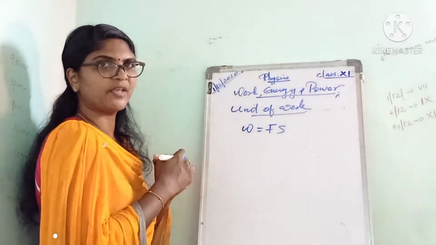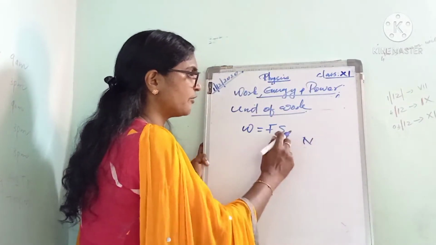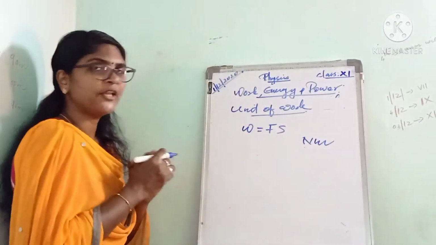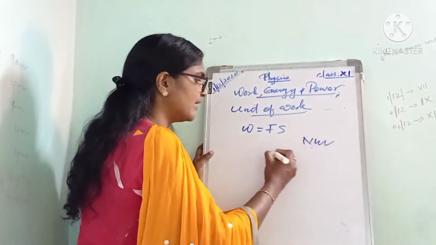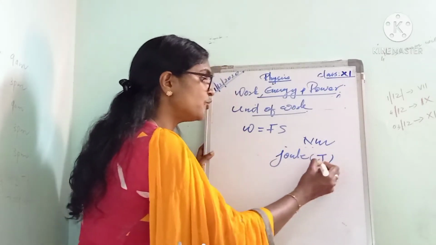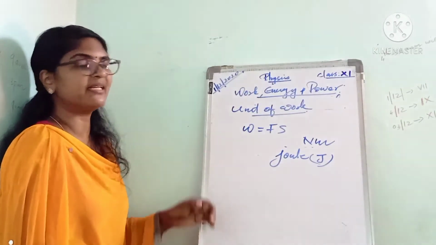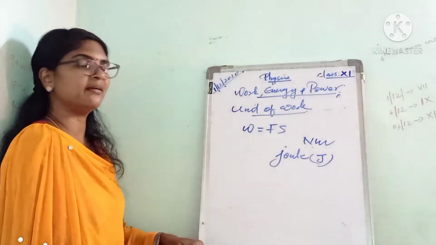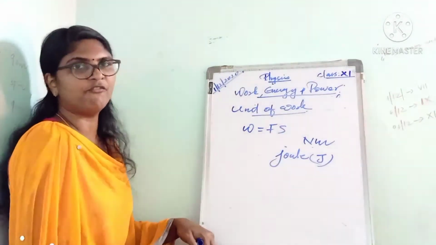You know the unit of force. Actually, it is Newton. Then the unit of displacement is what? Meter. So, Newton meter is the unit of work. Actually, this unit is otherwise called joule. Frequently we are using the unit joule as the unit of work done. Then we can say Newton meter or joule is the SI unit of work.